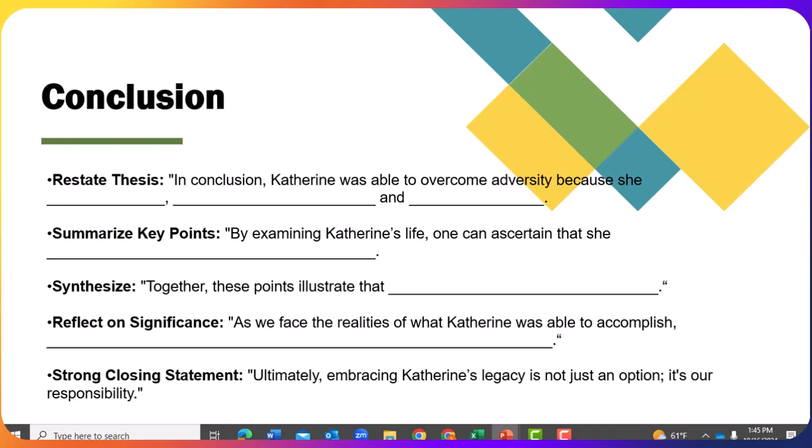Synthesize together, these points illustrate that blank, and then reflect on the significance. As we face the realities of what Katherine was able to accomplish, then you fill in the rest. And then include a strong closing statement. Ultimately, embracing Katherine's legacy is not just an option, it's our responsibility.